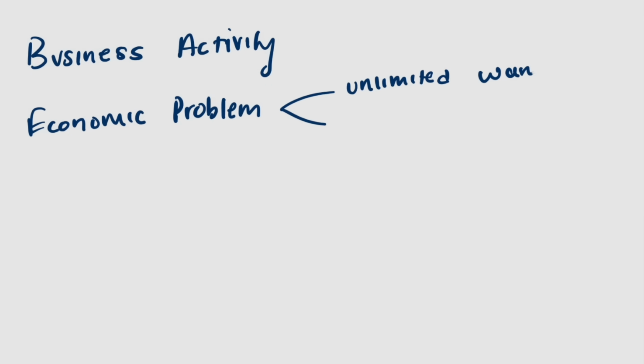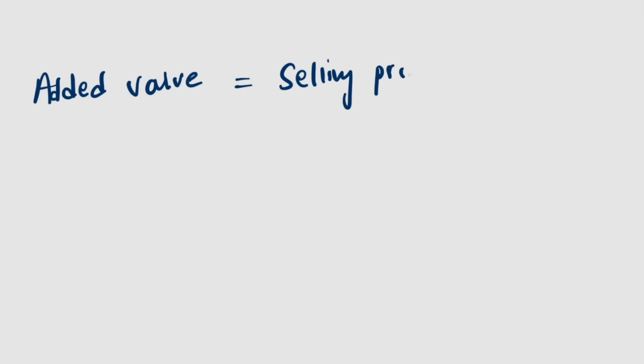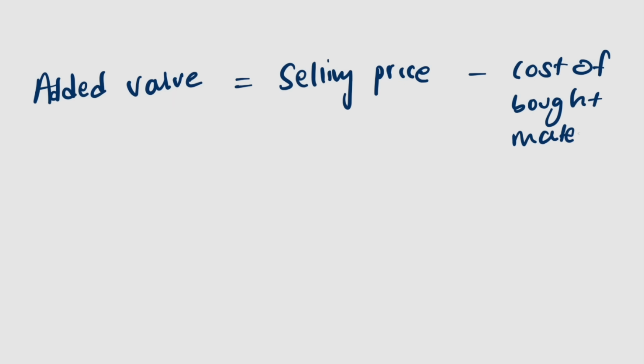Starting off with business activity, we talk about the economic problem. The economic problem is simply when we have unlimited wants and limited resources, causing scarcity and therefore ultimately causing opportunity cost for us to take. With business activity, we have added value, which is the selling price minus the cost of bought materials.